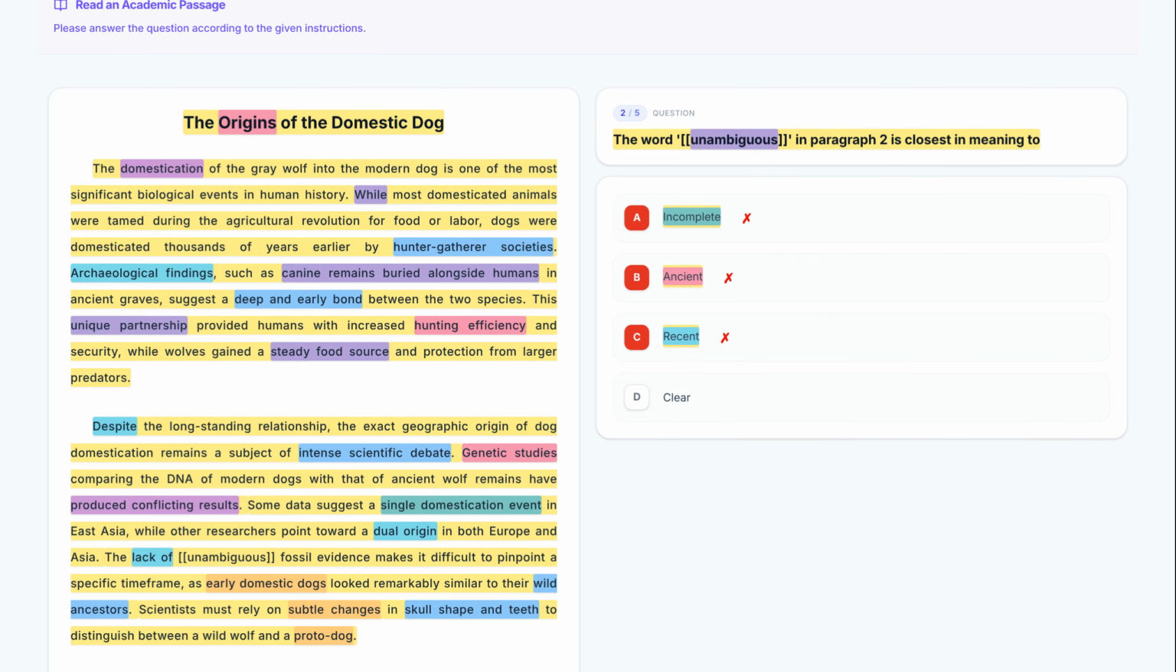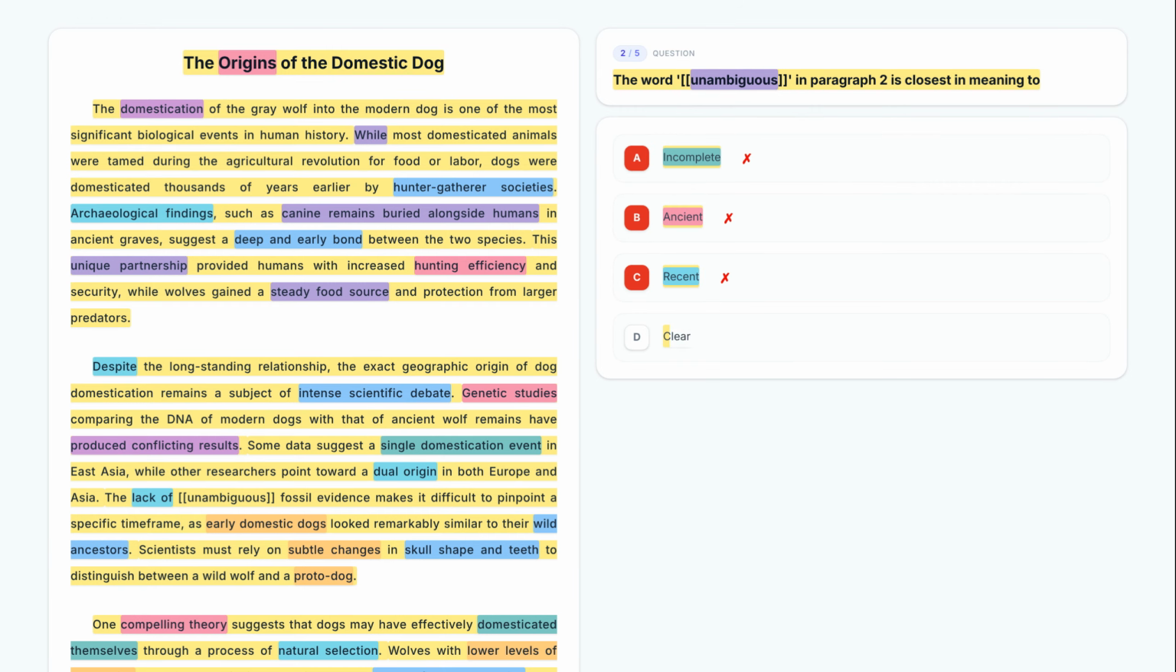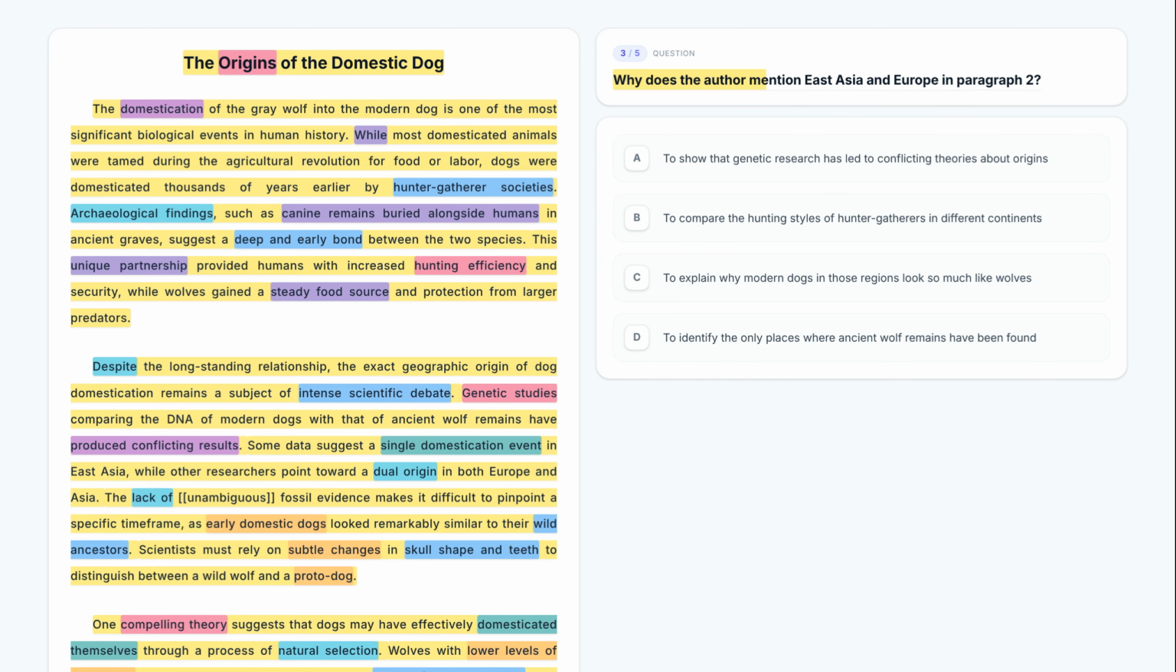Finally, let's look at option D. Clear. Option D is clear. This is perfect. If evidence is unambiguous, it is clear and leaves no room for doubt. This explains why a lack of it would lead to an intense scientific debate. Keep it. Therefore, the correct answer is option D, because unambiguous is a synonym for clear in this context, describing evidence that is easy to interpret.